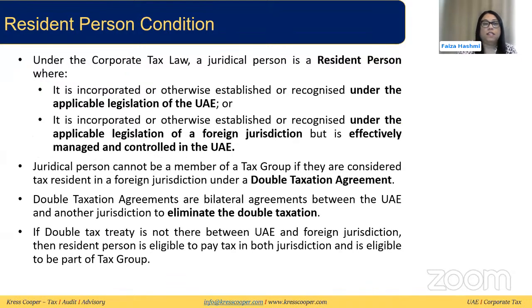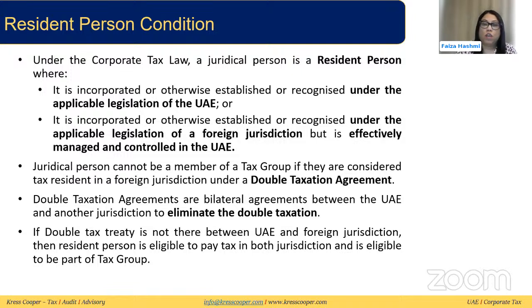The second condition that needs to be met is the resident person condition. A judicial person also needs to be a resident person. So when is a taxable person a resident person? It is when either they are established under the laws of the UAE, or they are established under a foreign legislation but they are effectively managed and controlled in the UAE.